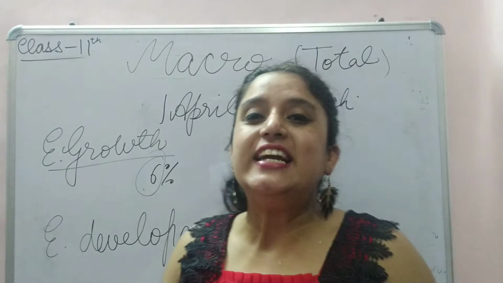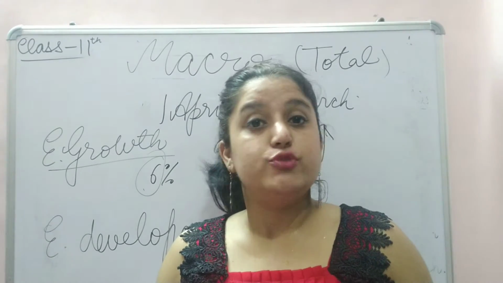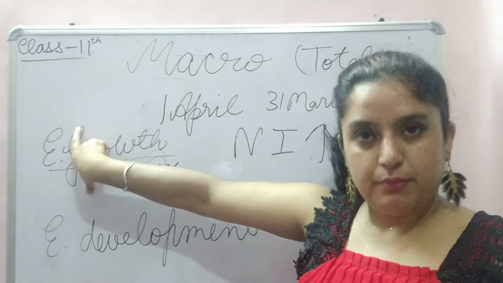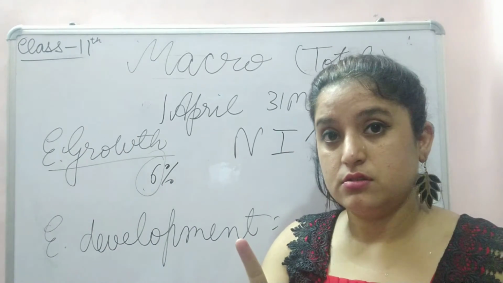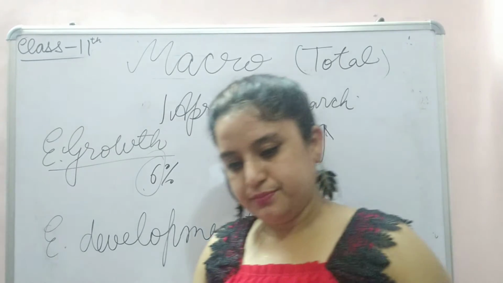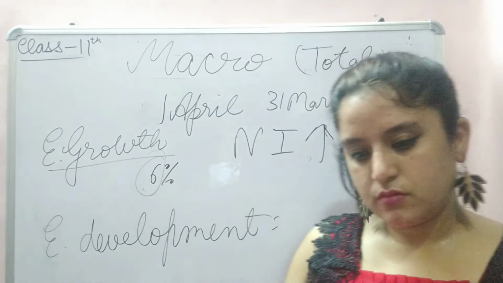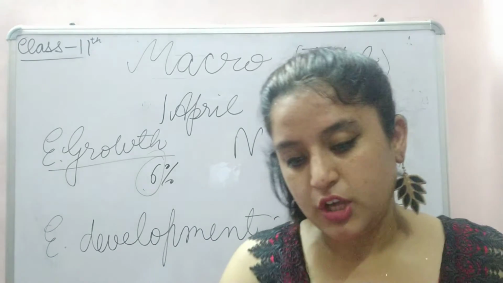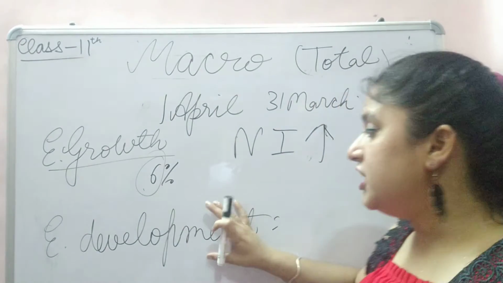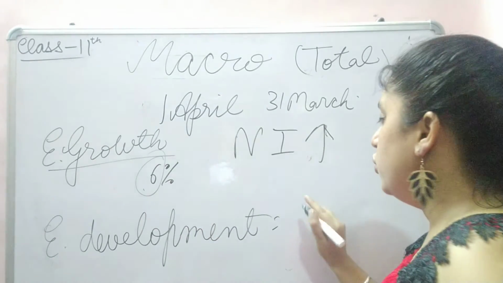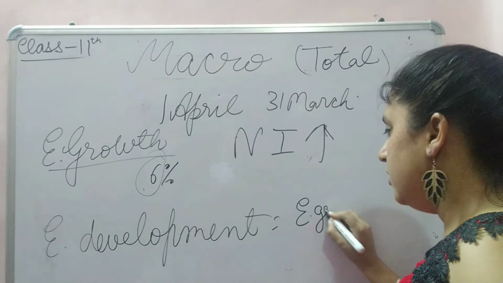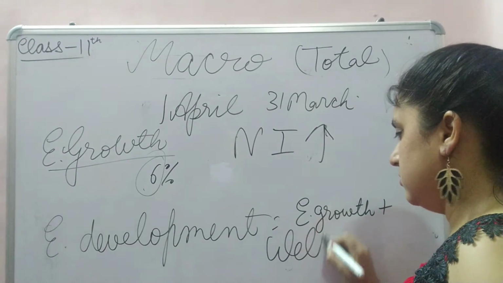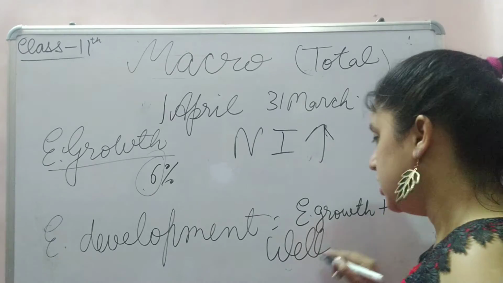Numbering things are quantitative in nature, whereas economic development is qualitative, subjective in nature. Economic development includes economic growth plus welfare and well-being. It includes the economic growth of the country plus an increase in the well-being sector.